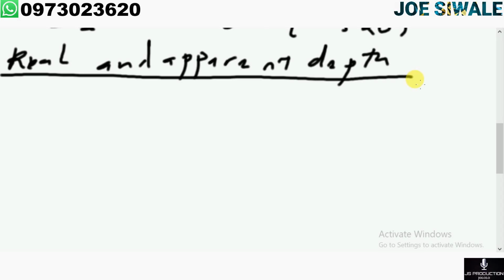Because of the change in medium, the light is refracted before it reaches your eyes. Your brain interprets the position of the object as being in a straight line at some point away from your eyes, at the apparent depth, which is shallower than the real depth of the object.